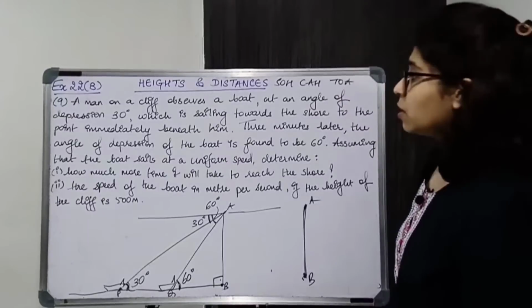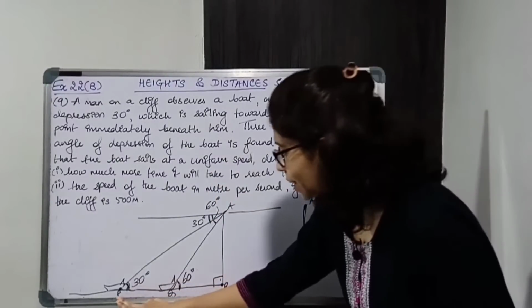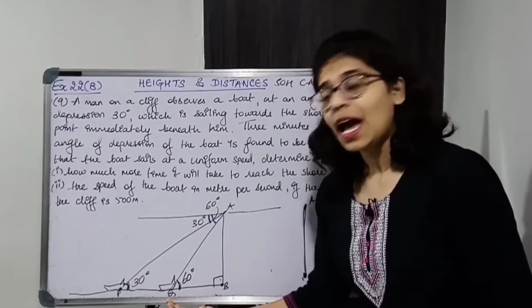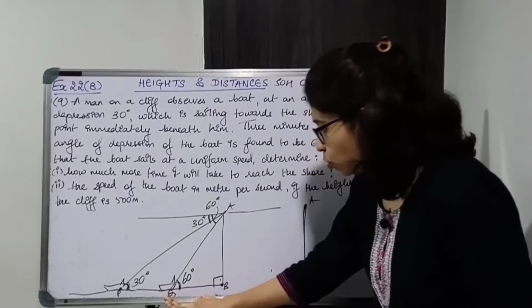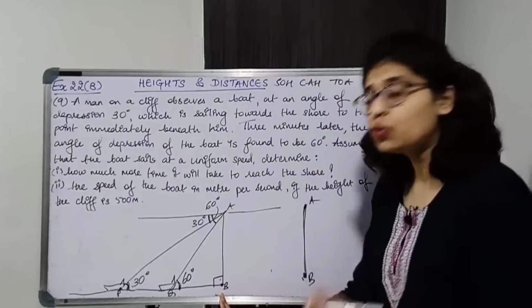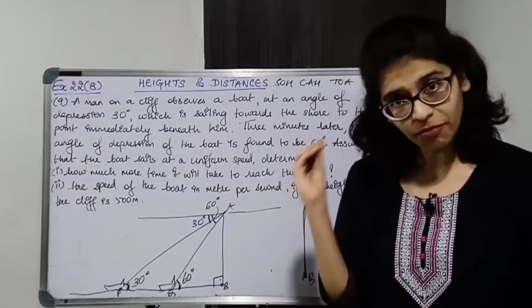Now how much more time will it take to reach the shore, you asked. So the boat has come from P to Q, and from Q it now has to go towards the shore. That is, from point Q, how much time will it take to reach point B, that is the shore?